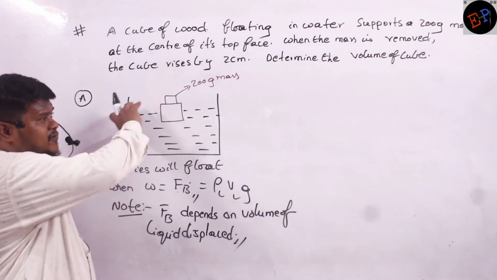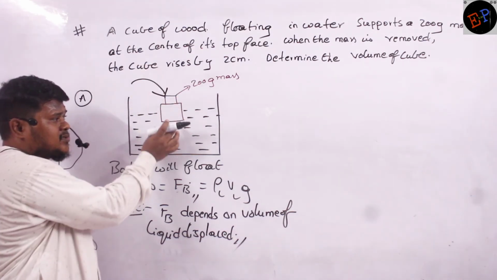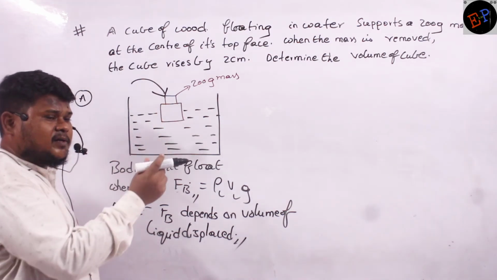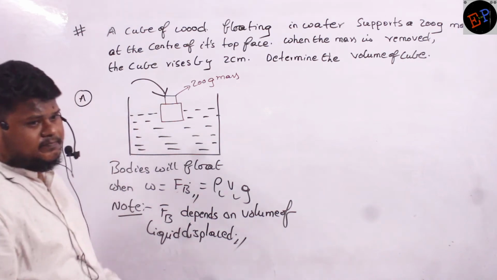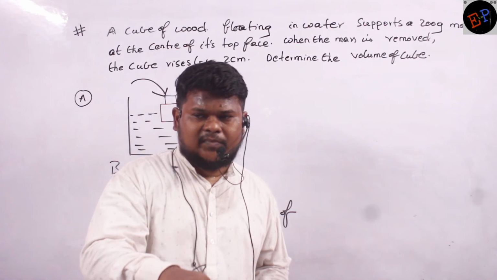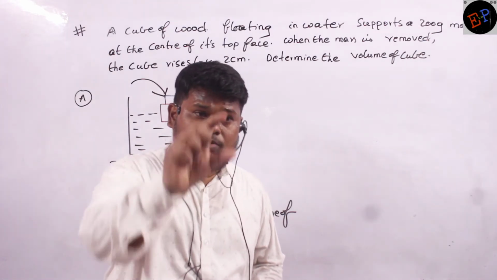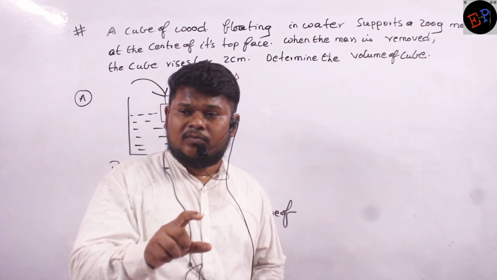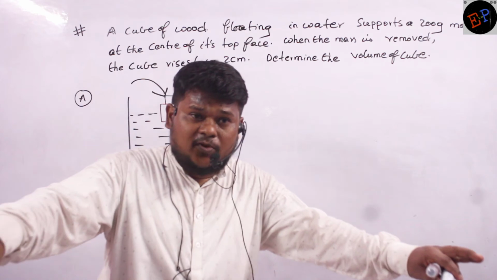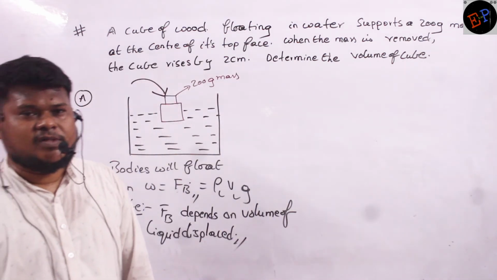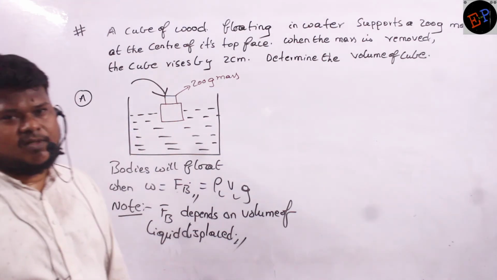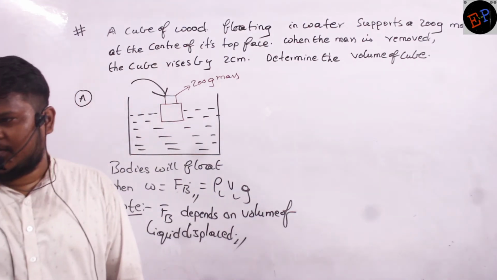So if I place this 200 gram body on this cube, the force of buoyancy should increase. How will the force of buoyancy increase? This cube will go downwards. Initially, only some of the cube was inside the water. When I place this 200 gram mass, the cube will go down. Why does the cube go down? So that it can displace more water. If it displaces more water, more force of buoyancy will act, so that this 200 grams also can float on the surface of water. That is the meaning of it. Are you able to understand what is happening?